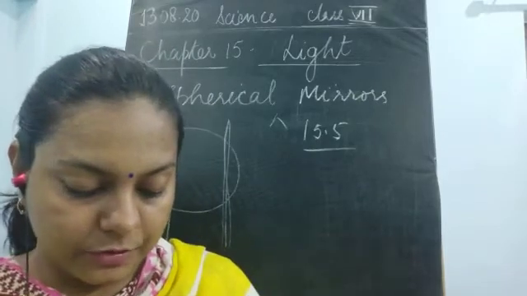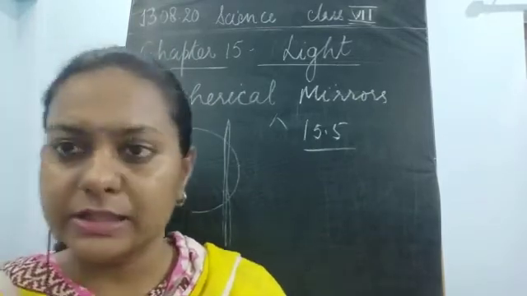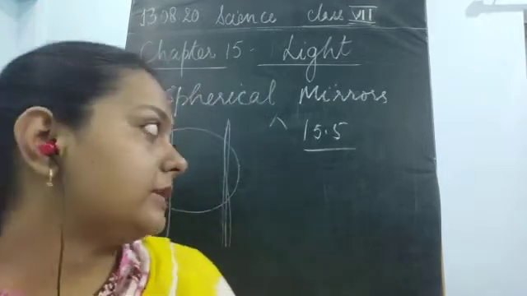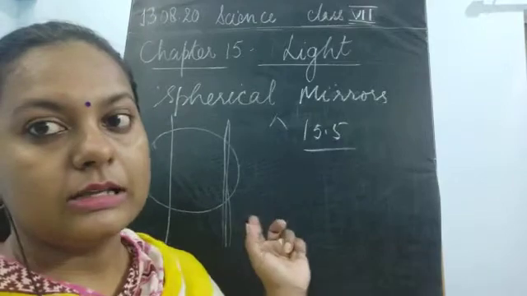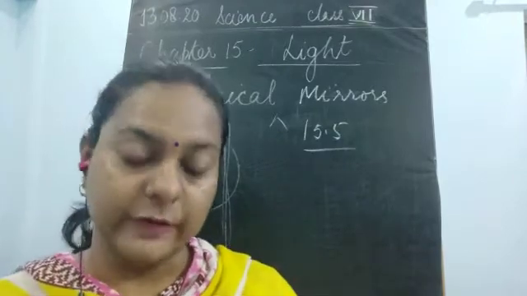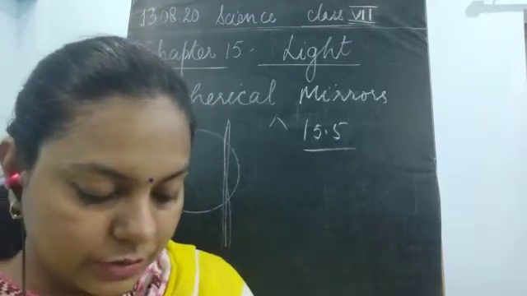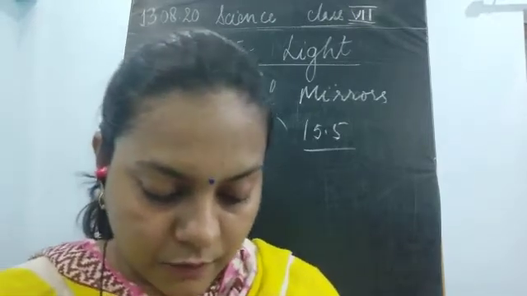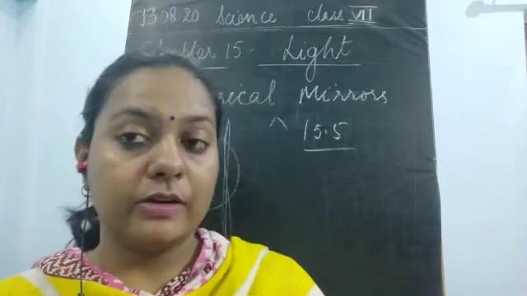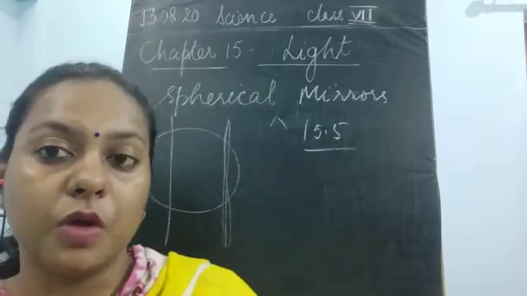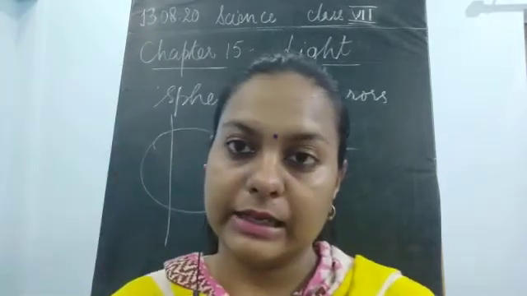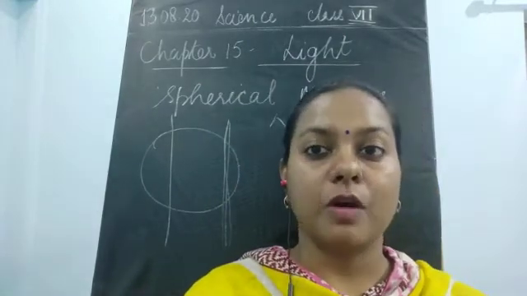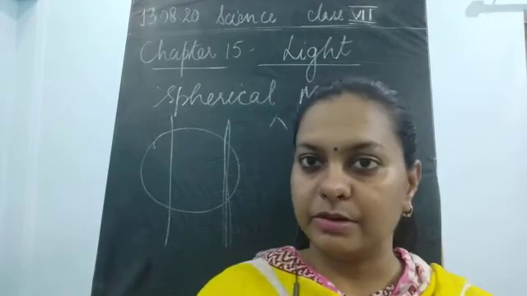That becomes a curved mirror. Fine. Now next, in activity number 15.5, I will let you know what kind of mirrors will be formed when you cut from the sides of this spherical surface. Next, do you see the image in it? Do you find any difference from what you were seeing in the plane mirror? In the plane mirror, our image was erect, of the same size, laterally inverted, and the distance of the object and the image was very similar.